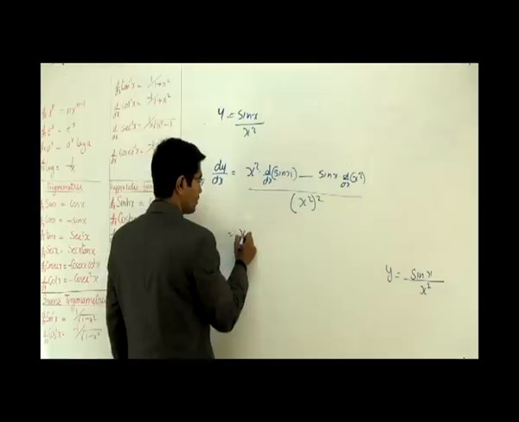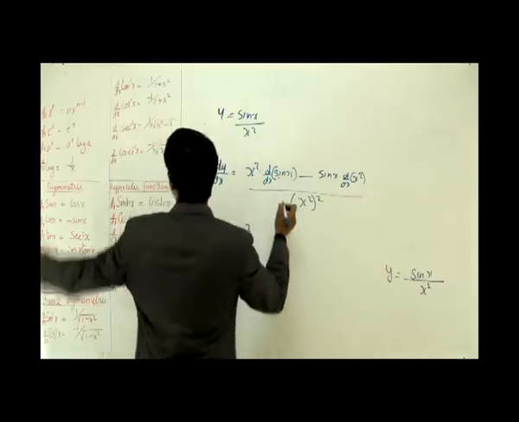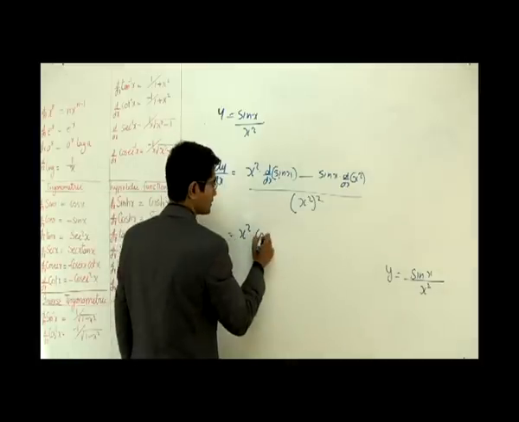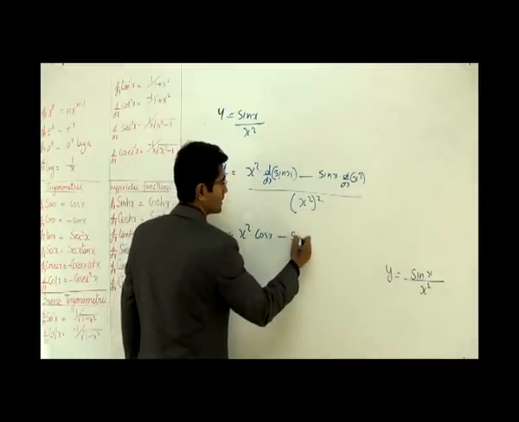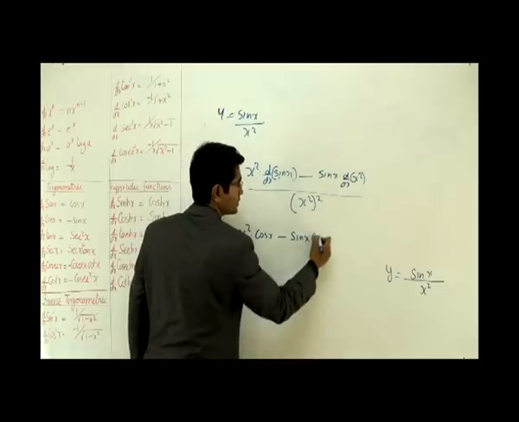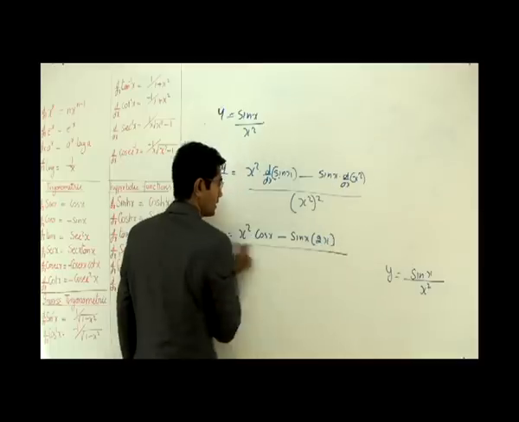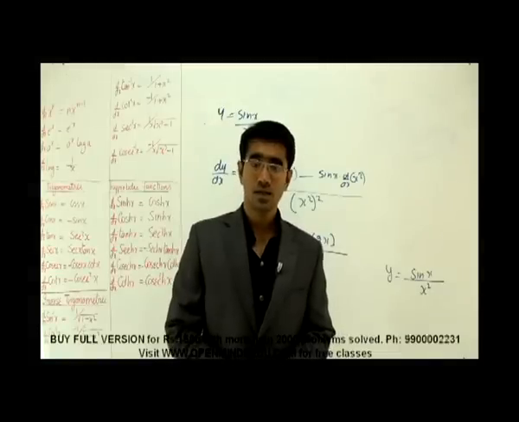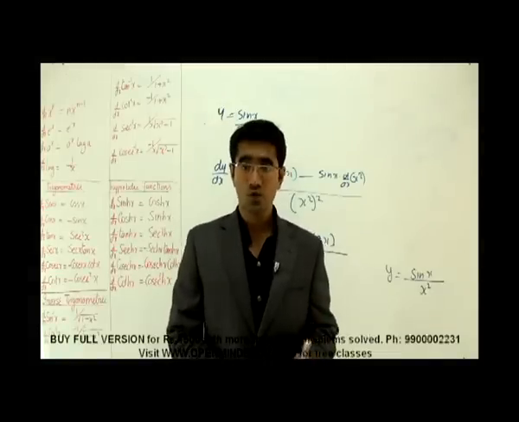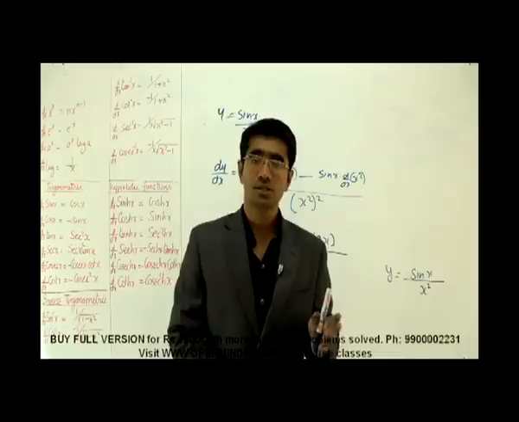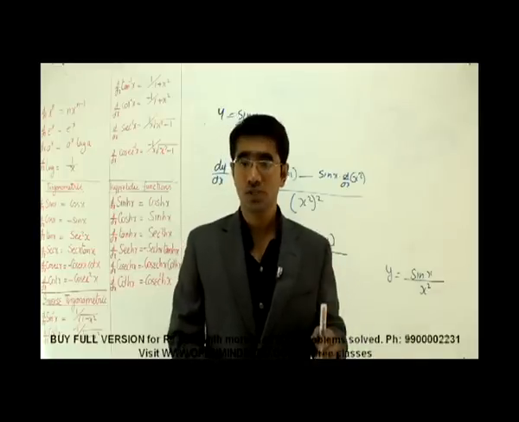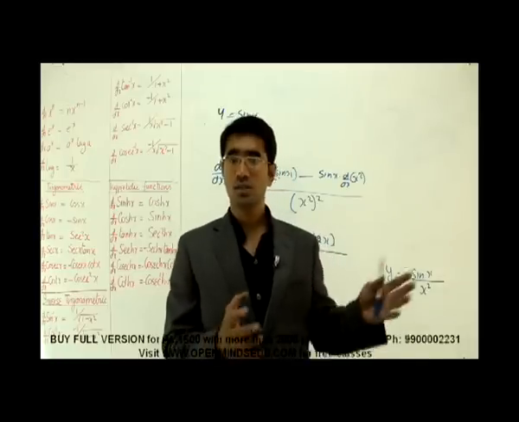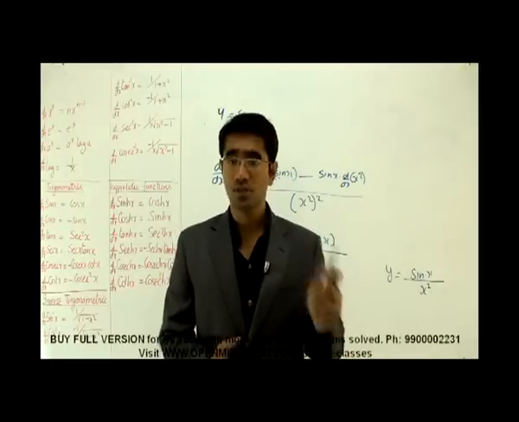Now see, wherever I find the differentiation sign, I differentiate using the same formulas. It goes like this: x squared into differentiation of sine x, which is cos x, minus sine x into the differentiation of x squared, which is 2x, all over x to the power 4. That is it. Very simple. So we understand that however we get two functions, whether you have a plus sign, a multiplication sign or a division sign, we can differentiate them using the same rule: we can fight one person at a time.